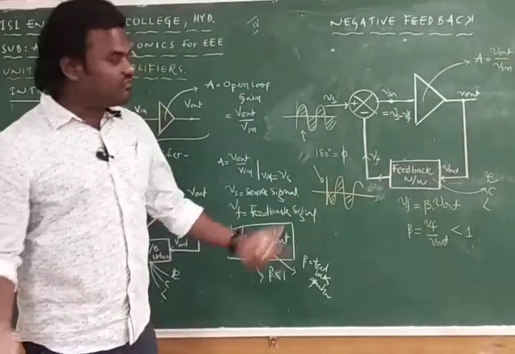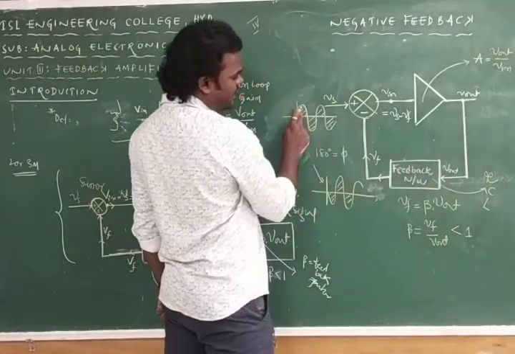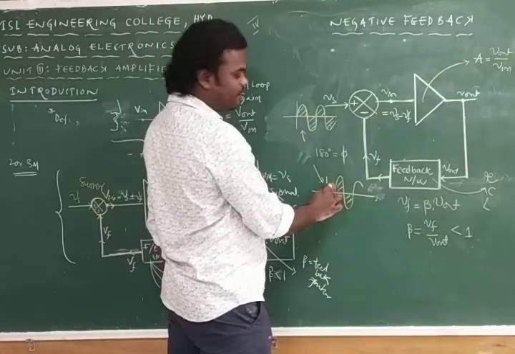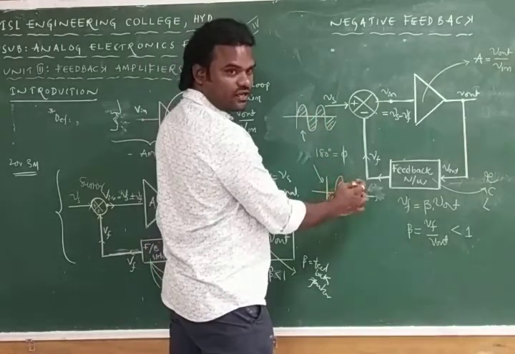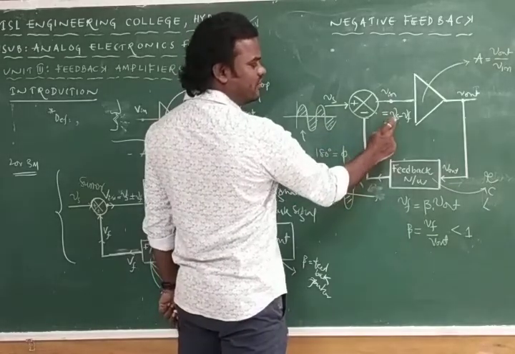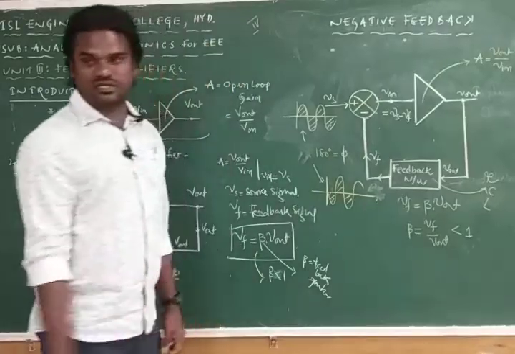In case of positive feedback, what do we have to change? Only that Vf is in phase with Vs. If it is positive here, it is positive there too; if negative, then negative. Both have the same polarity, so Vin is equal to Vs plus Vf, plus and plus. That is positive feedback.